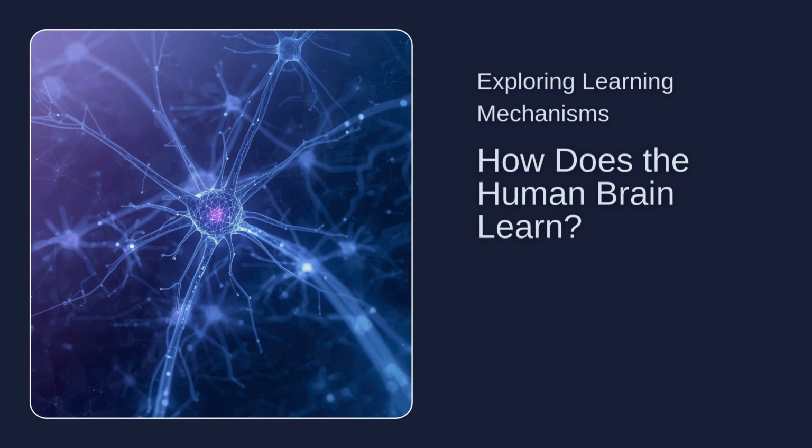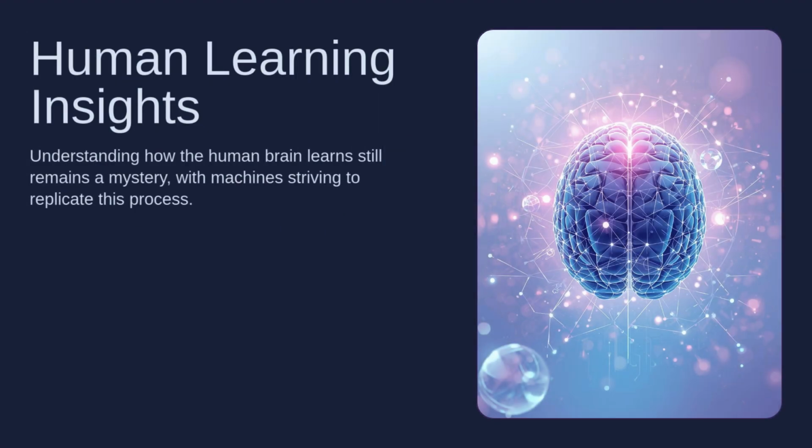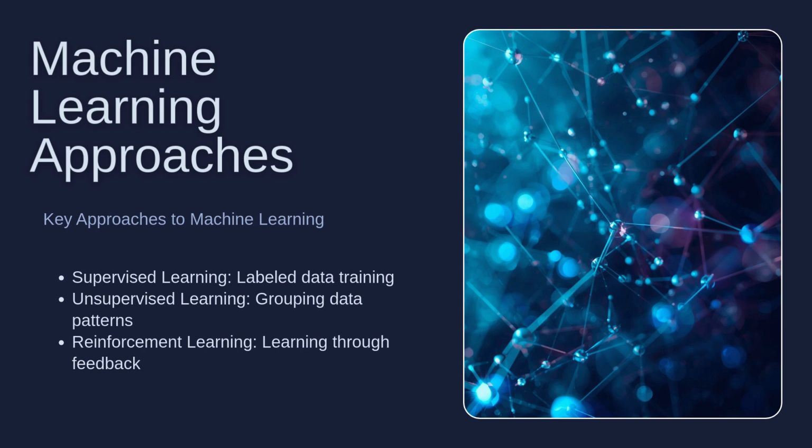Hello everyone. In this video, we're going to have a brainstorming session around some fundamental questions. How does the human brain learn? And how can we replicate human-like learning in machines? Although how the human brain performs learning remains an unsolved mystery, we have various approaches that enable machines to learn. Supervised learning, unsupervised learning, and reinforcement learning are advanced machine learning techniques used today.